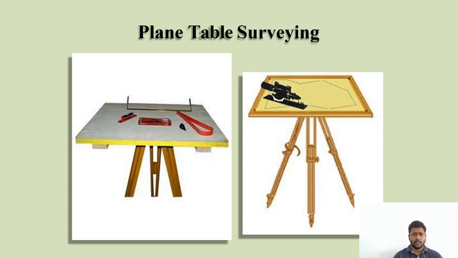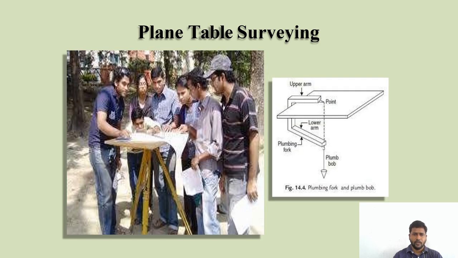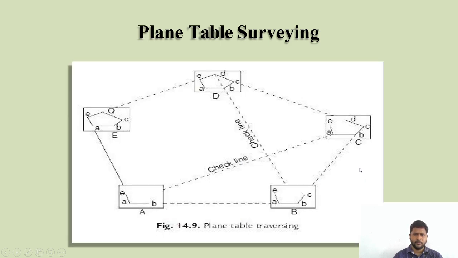If you see this picture, this is a plane table and these are the parts of your plane table: the spirit bubble, the compass and the alidade are the instruments shown on top of your plane table. These are pictures of students collecting data in the field by using a plane table survey. Beside it, the picture shows the plumb bob, which is for centering the instrument. Centering is very important when you are conducting a survey. This is the information collected, and how it is plotted on a paper.